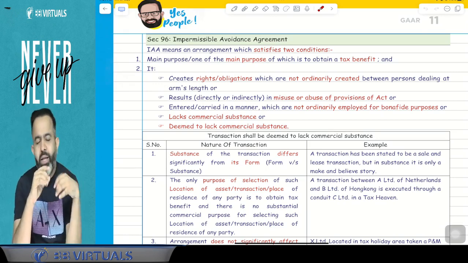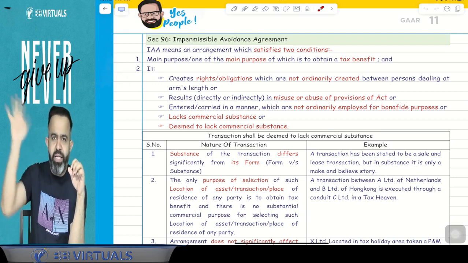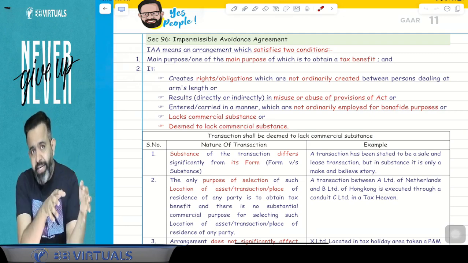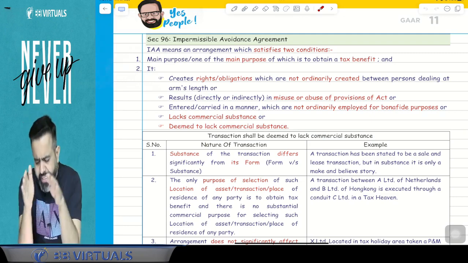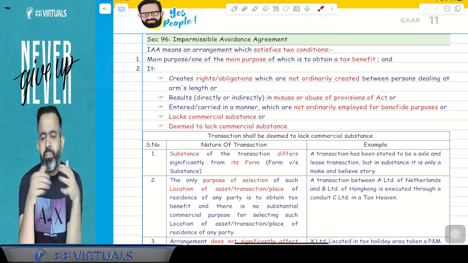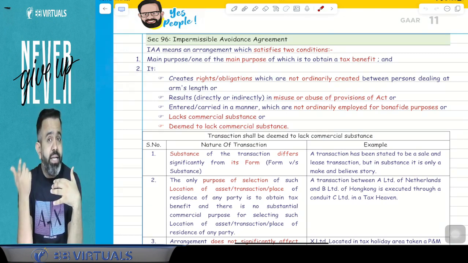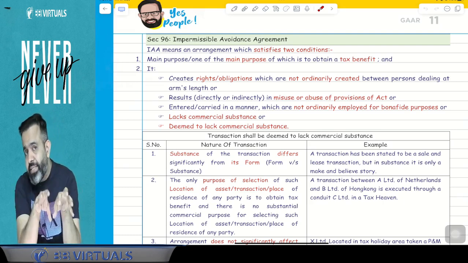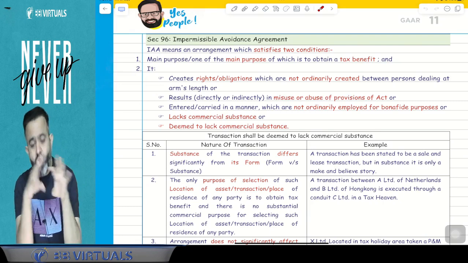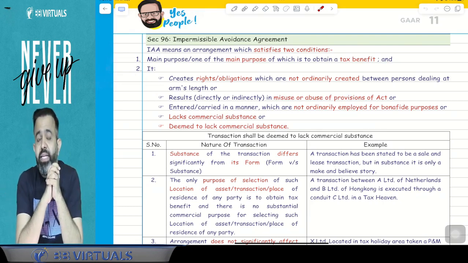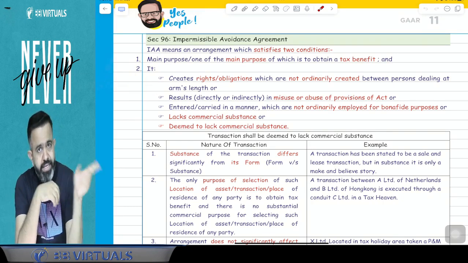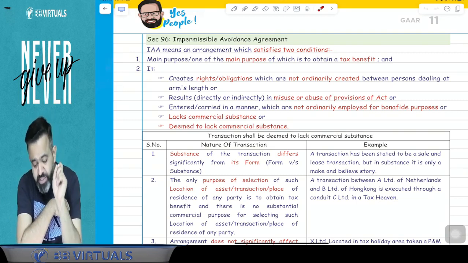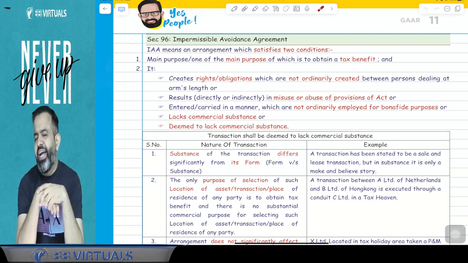So guys, suppose the main purpose is a tax benefit in the year of more than 3 crore. And suppose any person is creating any right or obligation which is not ordinarily created between persons dealing at arm's length. Persons dealing at arm's length do not create that type of obligation or right. But in this transaction some right or obligation is created which is not ordinarily created between persons dealing at arm's length. The second tainted element is that, directly or indirectly, you are misusing or abusing the provisions of the Act.